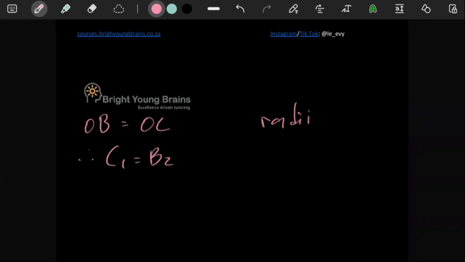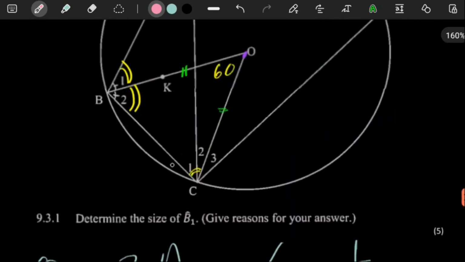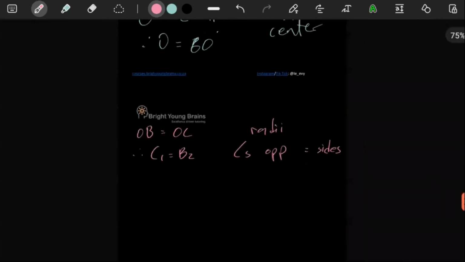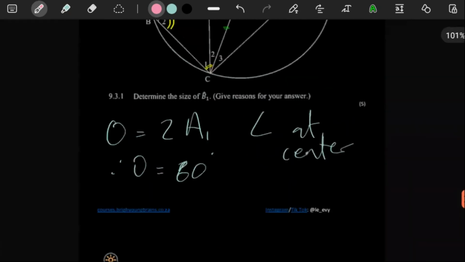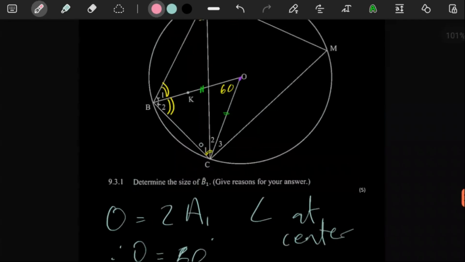The reason is angles opposite equal sides. Now we need to tell them that B1 is equal to B2, because that's given. So we're trying to just lay out our information. We have now given them the information that all these three angles are equal, and we have told them that this is equal to 60.